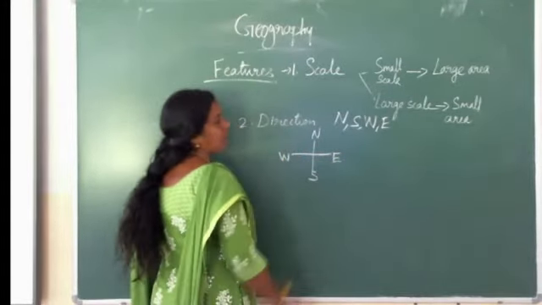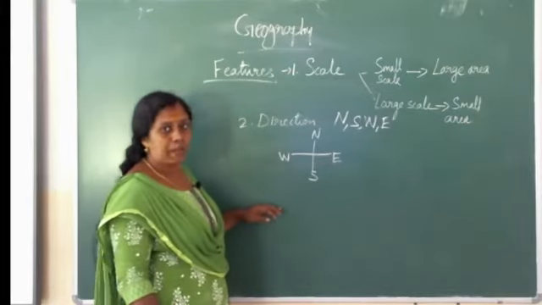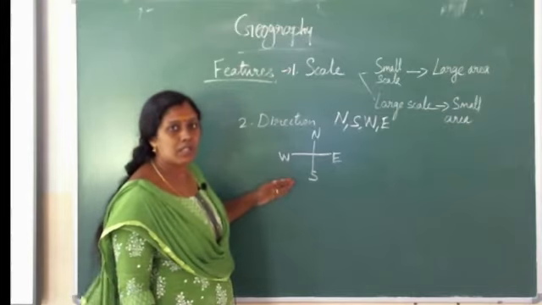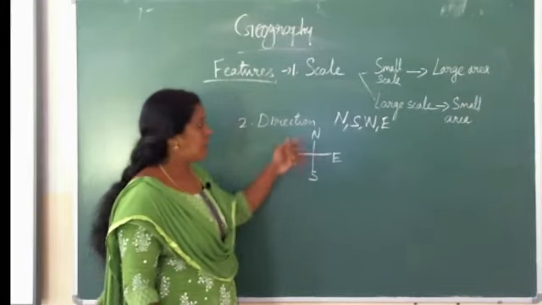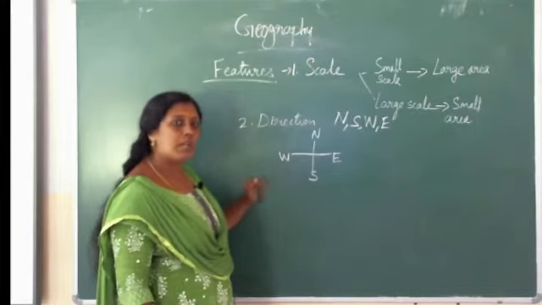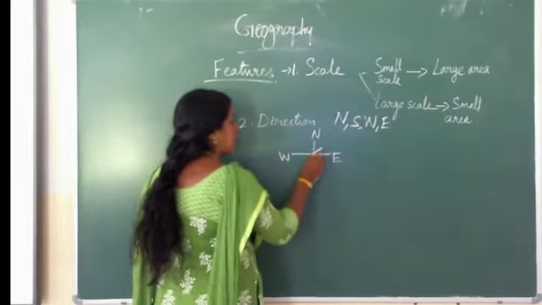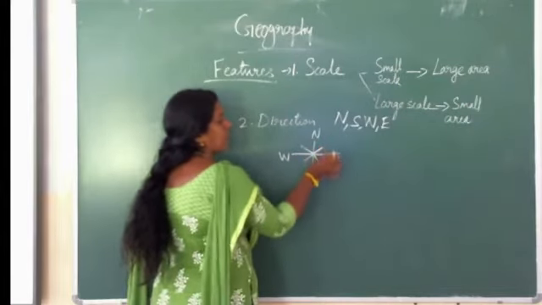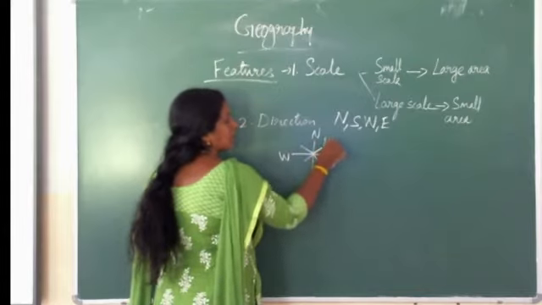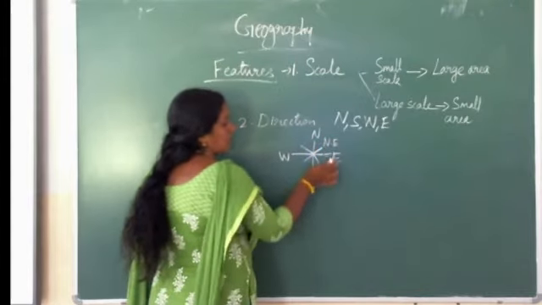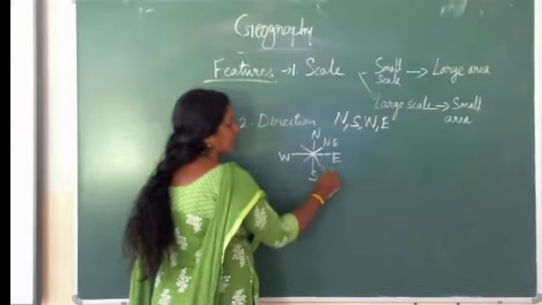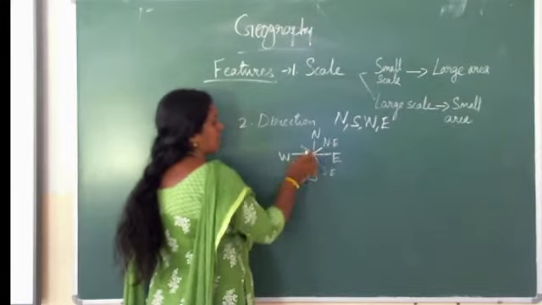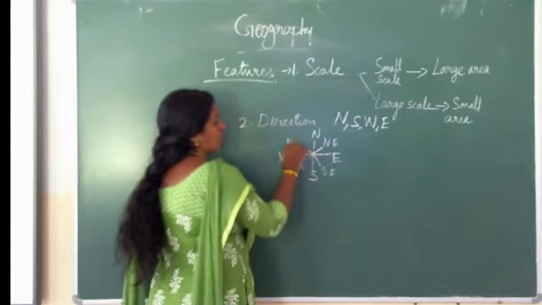Like this you can see the symbol on a map. So when you see this, you can easily understand the direction on a map, isn't it? On a map you can easily understand the direction: north, south, east, west. In a map you can see some intermediate directions also. Between the north and east, northeast. Between south and east, southeast. Between south and west, southwest. And between north and west, that is northwest.